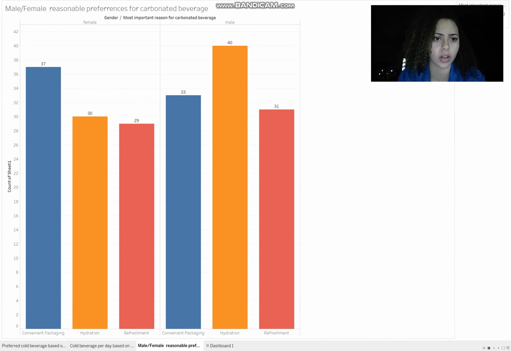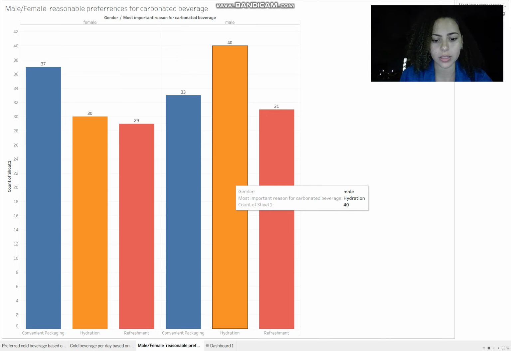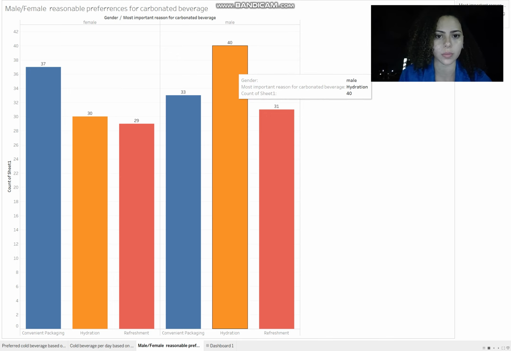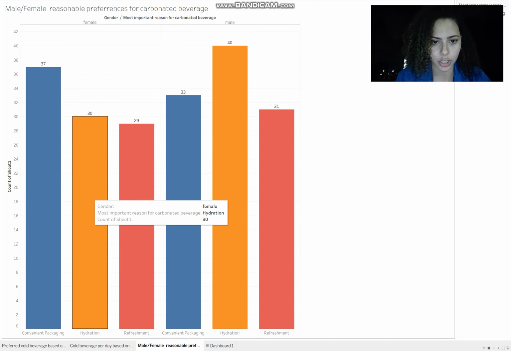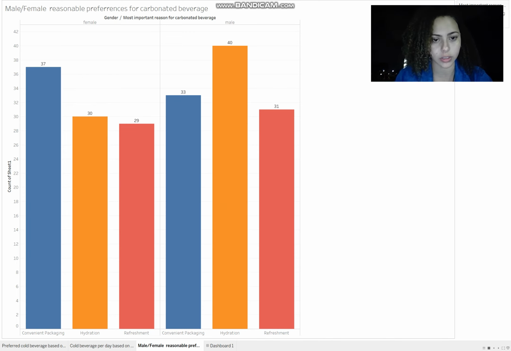Then next we move on to gender preferences. We see here male and female preferences and their reasons for carbonated beverages. Most males tend to prefer something for hydration. If we look at convenient packaging, females are leading. Females prefer something with convenient packaging compared to hydration. If you look at the numbers, it's a very big difference.